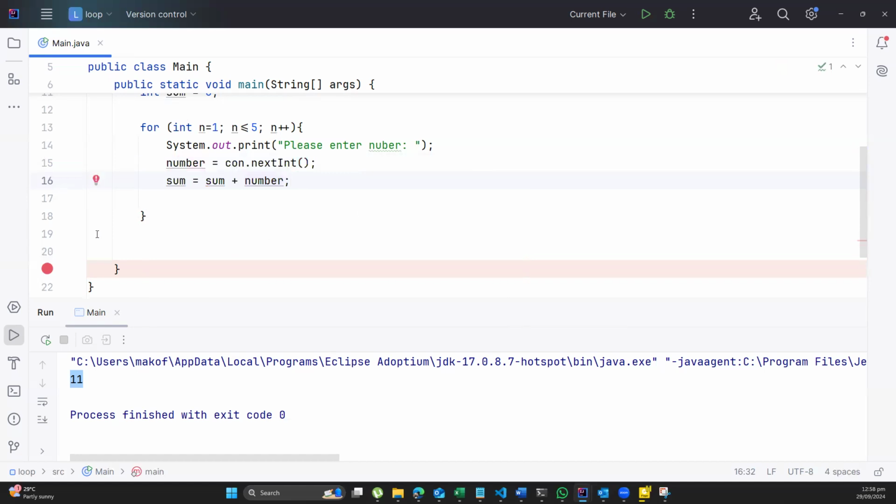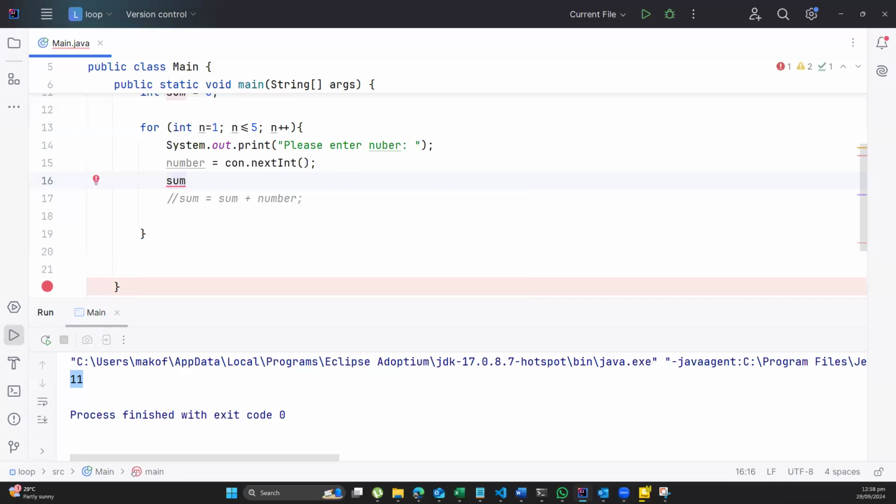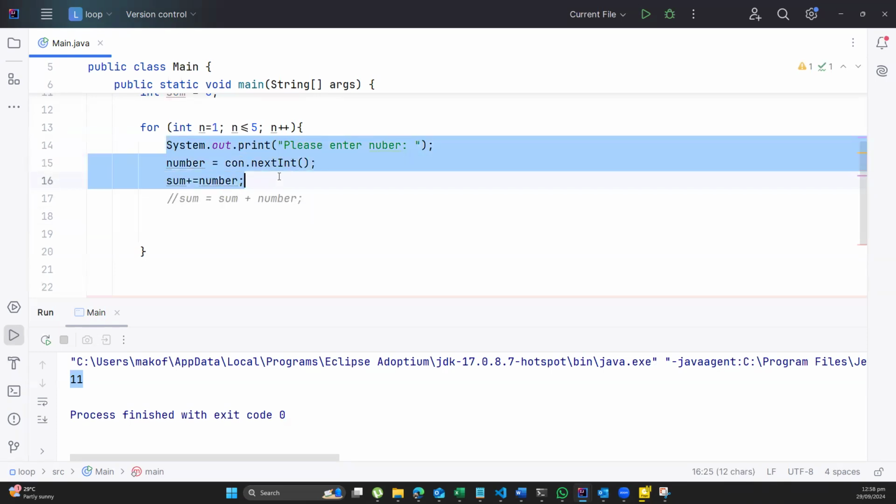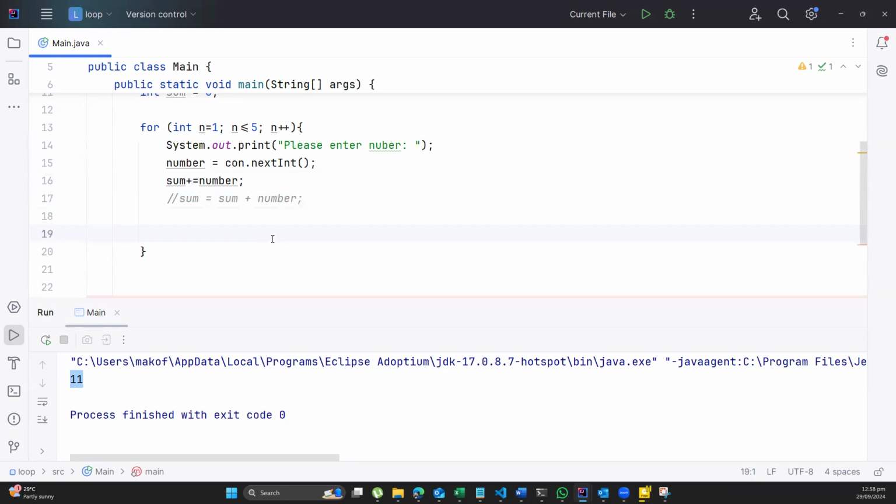Let us note that sum is equal to sum plus what the person is going to enter. It can also be written as sum plus equal to number. So I'll prefer to write it this way. But remember, this is the same as me writing it this way. Okay, so in here, I have now summed up all my numbers and asked the person all the numbers he wants.